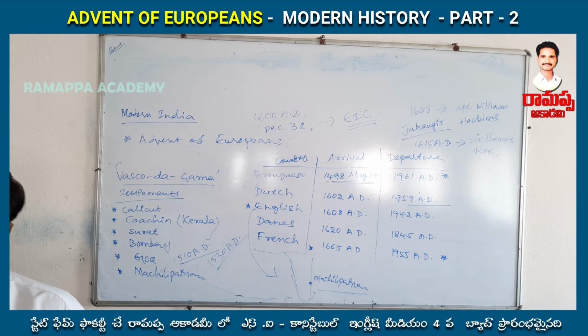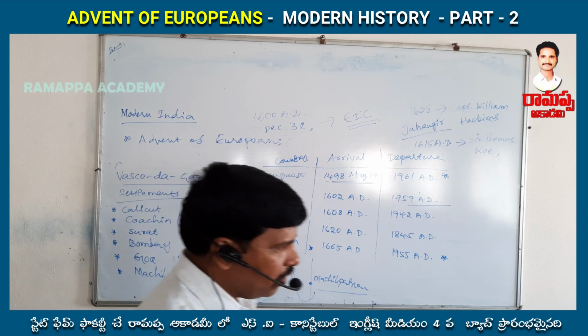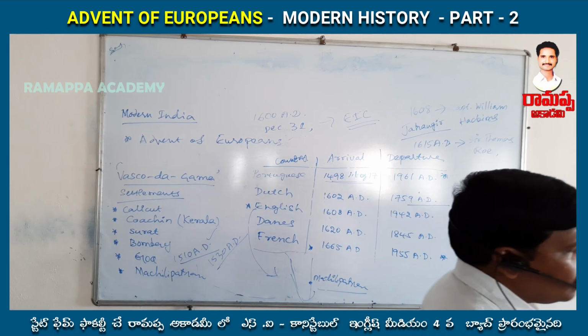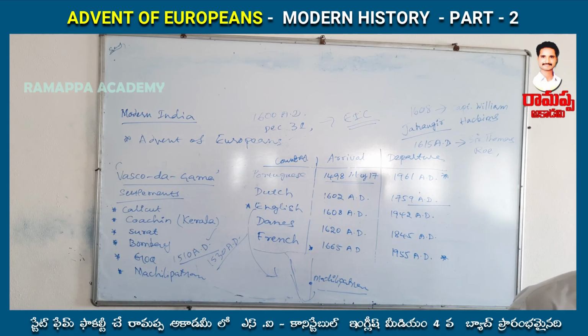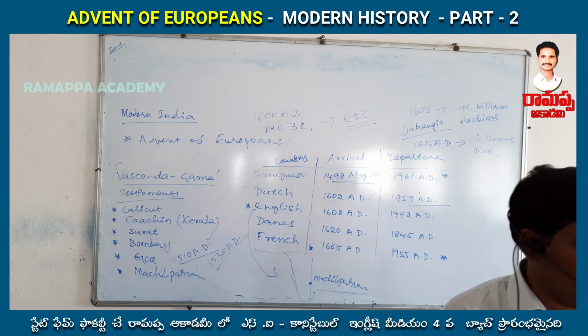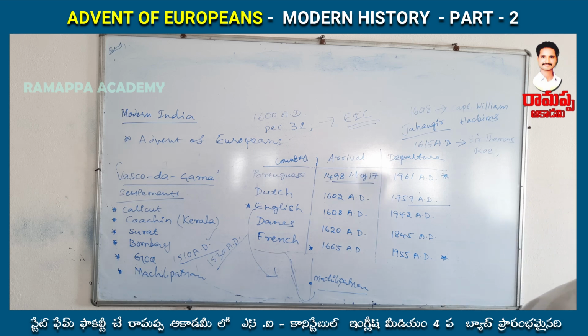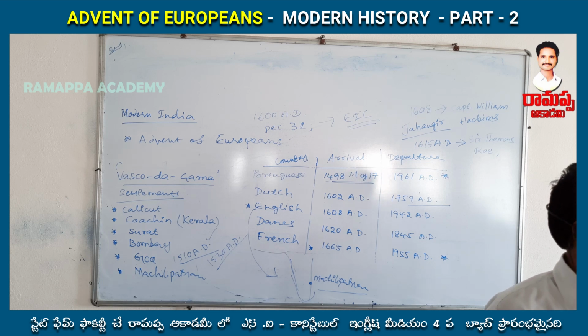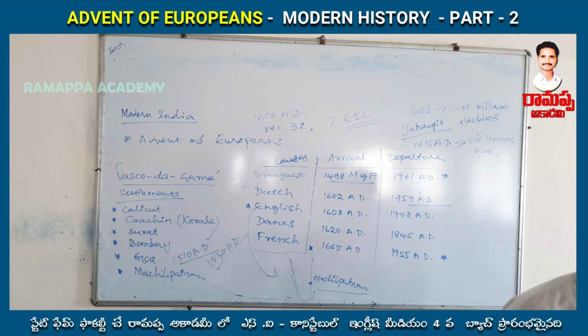Dupleix created many problems in Indian provinces. He especially interfered in the internal politics of Hyderabad, that is the Deccan, also called Golconda, and at the same time he interfered in Carnatic politics also.